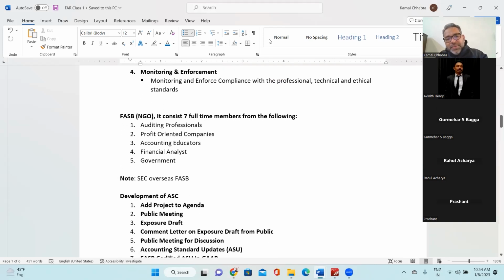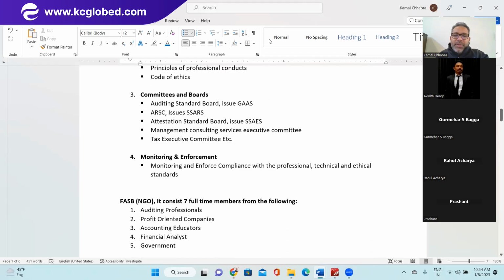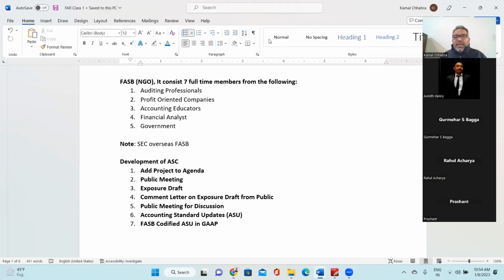Now coming to the FASB, the authoritative body that AICPA has formed. What does FASB do? It issues GAAP, right? But now let's understand who the members of FASB are. The FASB consists of 7 full-time members, and then it can have unlimited part-time members, or you can say professionals. So the 7 full-time members should come from the auditing profession, profit-oriented companies, that is from businesses, accounting educators like us, financial analysts, and the government body.